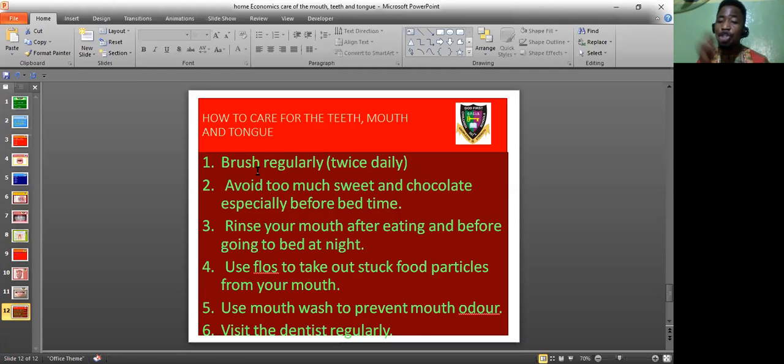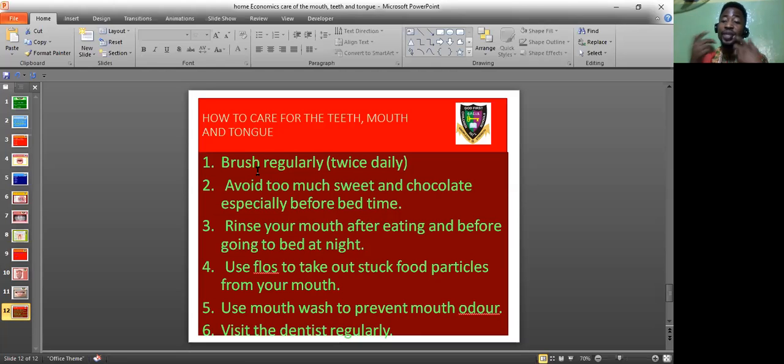Make sure you brush regularly, and I recommend twice daily. The reason why you must brush first thing in the morning and last thing at night is this. When you wake up in the morning without brushing, your mouth is going to smell as a result of the activities of some enzymes that come alive when you are asleep.